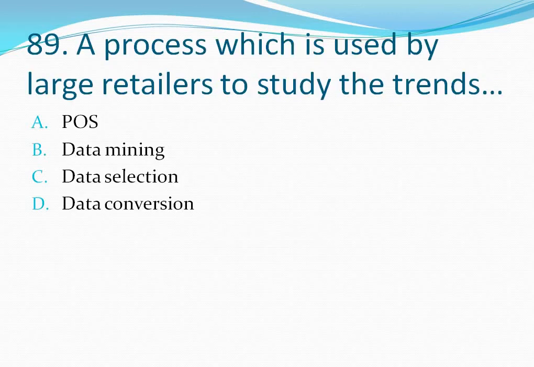Question number 89. A process which is used by large retailers to study the trends. Your options are option A, POS, option B, data mining, option C, data selection, option D, data conversion. A process which is used by large retailers to study the trends is data mining. So the correct answer is option B. Let's move to the next question.